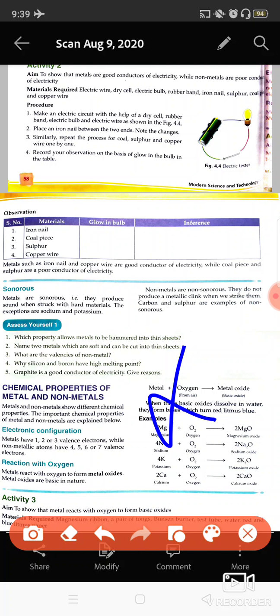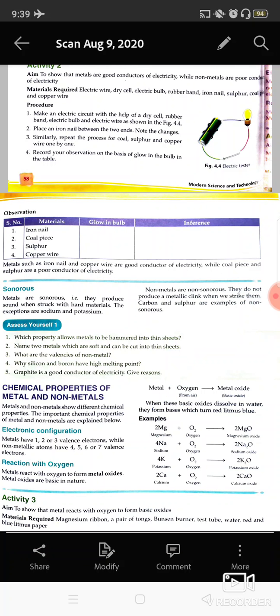Tomorrow I'll discuss with you the chemical properties of metals and non-metals, displacement reactions, and the uses of metals and non-metals. If you have any confusion, you can ask in the class.